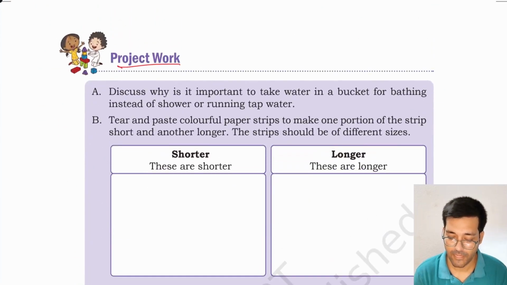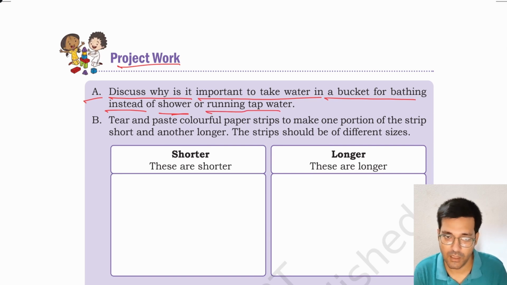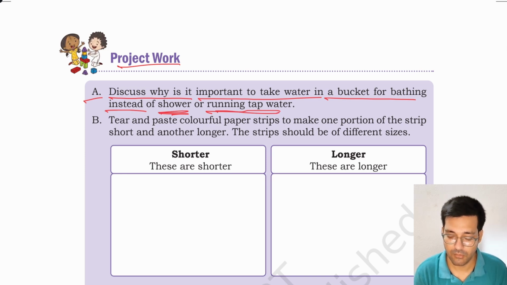Project work. A. Discuss why it is important to take water in a bucket for bathing instead of shower or running tap water. Actually, what happens when you bathe using a shower or running tap water, you may waste water, you may use more water than is required for bathing. So you may use a bucket. It will help in saving water. Okay.